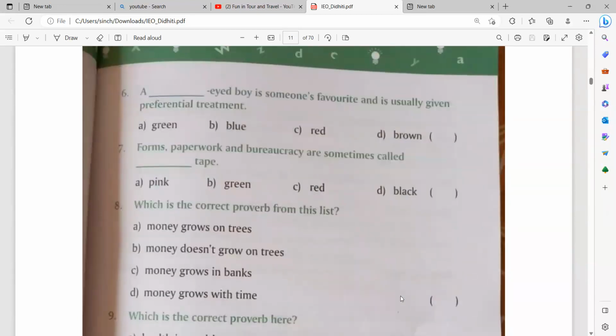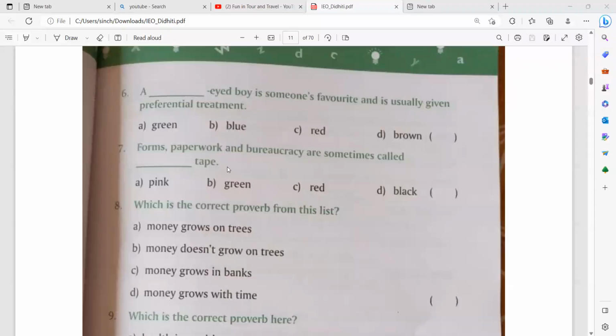Then what do we have? A blue-eyed boy is someone's favorite and is usually given preferential treatment. Why blue? Normally, we call those boys blue-eyed boys who are very special children. So, a blue-eyed boy is someone's favorite and is usually given preferential treatment. Forms, paperwork, and bureaucracy are sometimes called dash tape. Pause my video, give your answer, then check with mine.